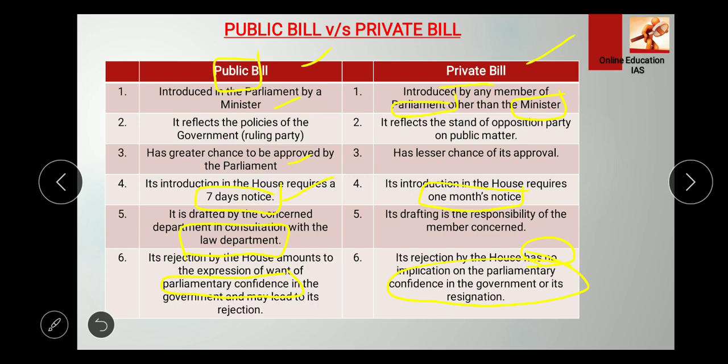Of course, because the private bill is introduced by any member of parliament other than the minister, and it reflects the opposition party's view on a public matter, right? So if the private bill is rejected, it will not have any implication on the parliamentary confidence, but the public bill will obviously have that.